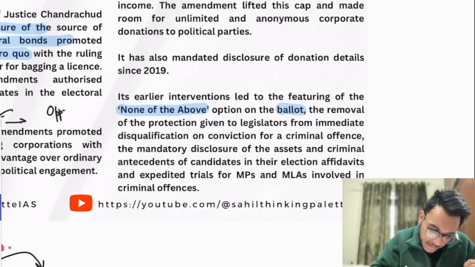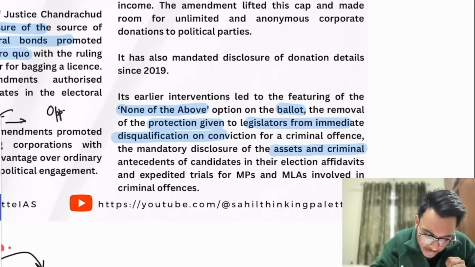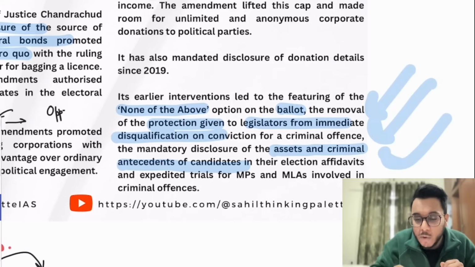Also, there was protection for legislators, that they could avoid immediate disqualification if they got convicted of a criminal offense. That got removed. Mandatory disclosure of assets and criminal antecedents of candidates, if they have some case pending, is to be declared. So all these reforms have been brought by the Supreme Court in the past, and all these are good reforms in the direction of cleansing up the elections and politics.